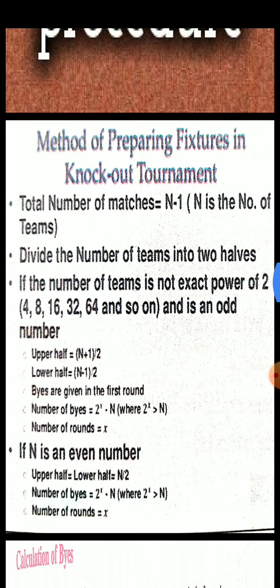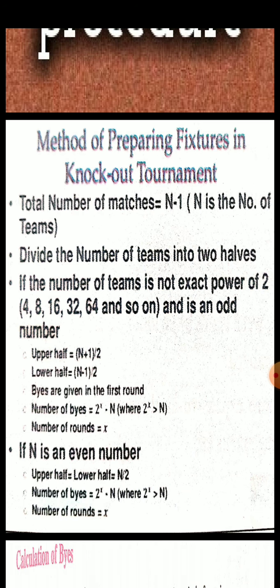So we will calculate the nearest power of 2. 2 to the power 3 is equal to 2 into 2 into 2, that is 8. The total number of byes will be calculated as 8 minus the number of teams, that is 7, equal to 1. So there will be only one bye in the fixture.